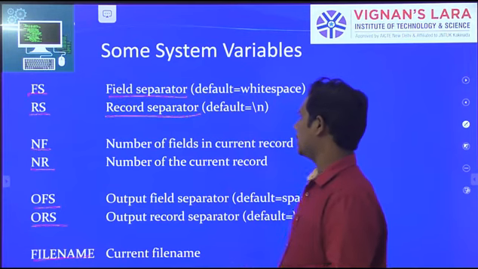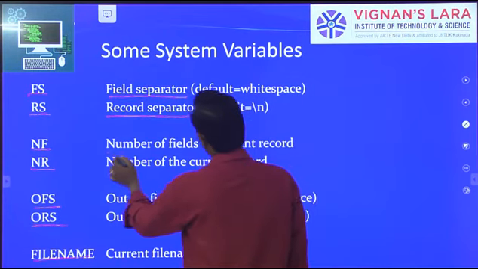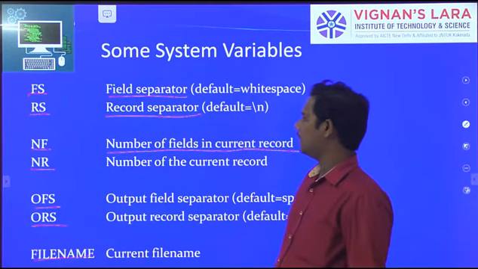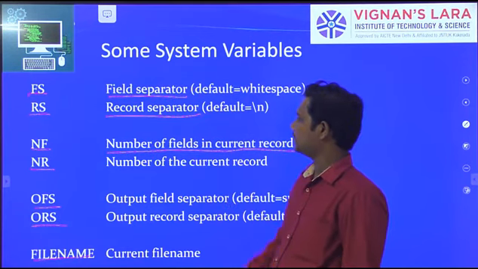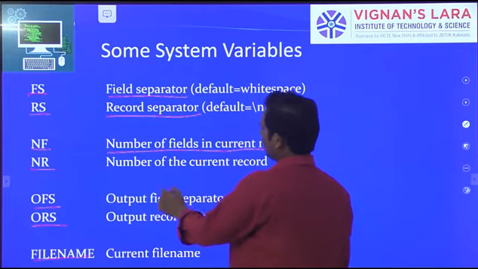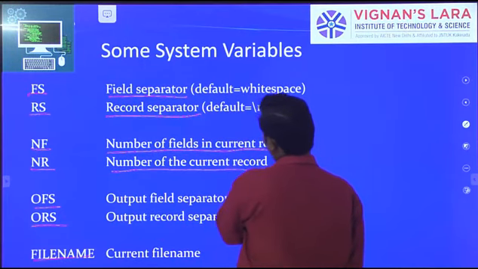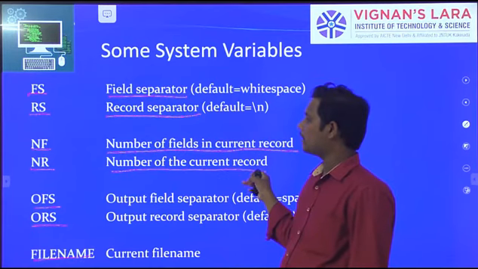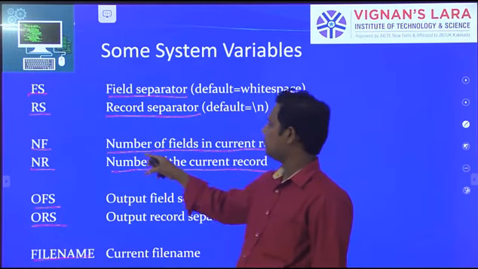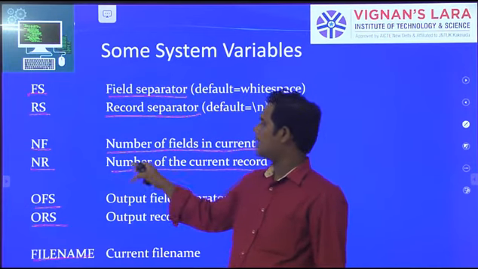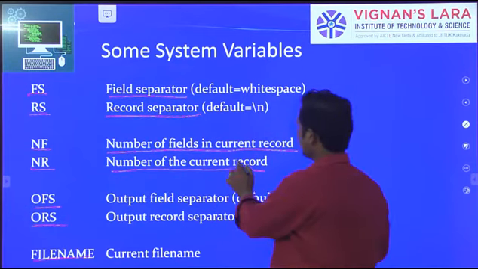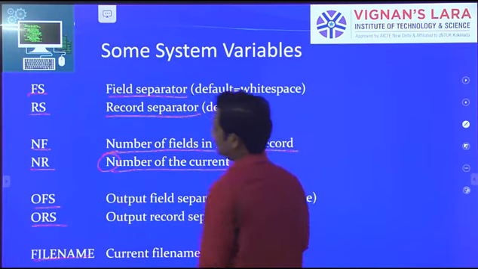Next, NF means number of fields in the current record. NR means number of current records. NF means number of fields. NR means number of current records.